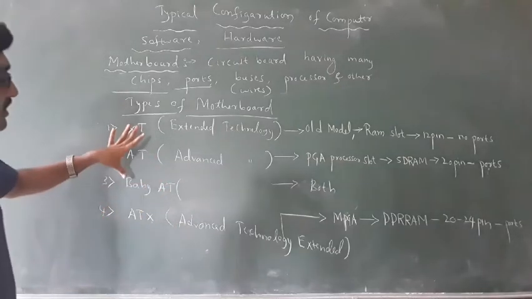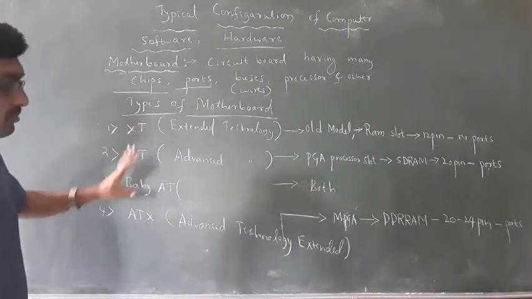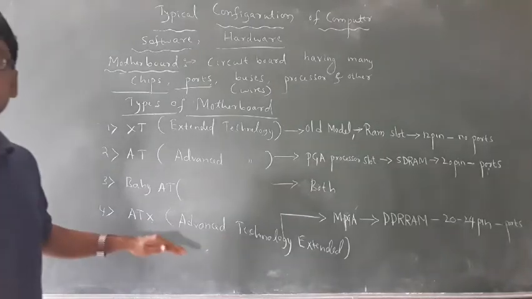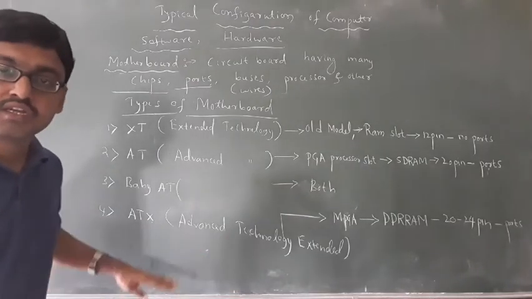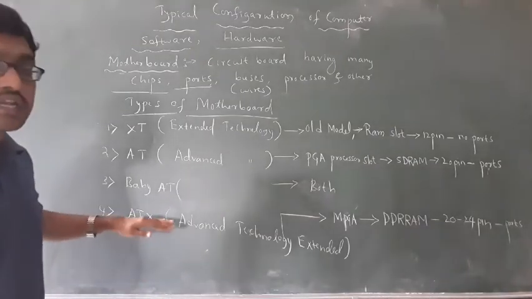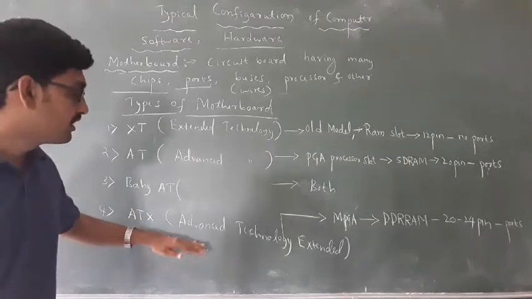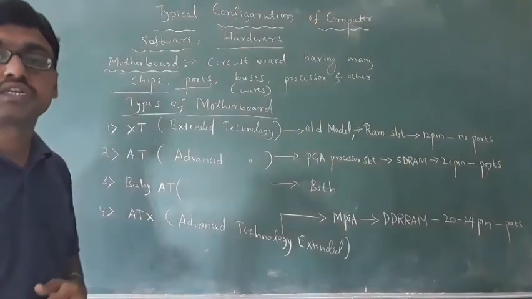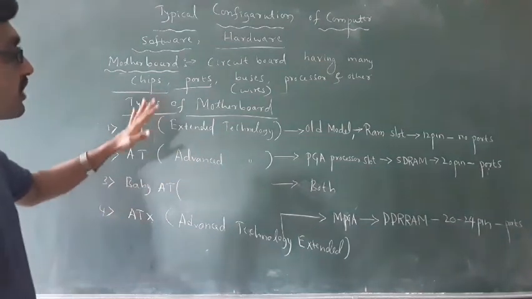Almost all of these are old motherboards, but nowadays we are using the ATX motherboard in every system, PC and laptop. ATX means advanced technology extended.